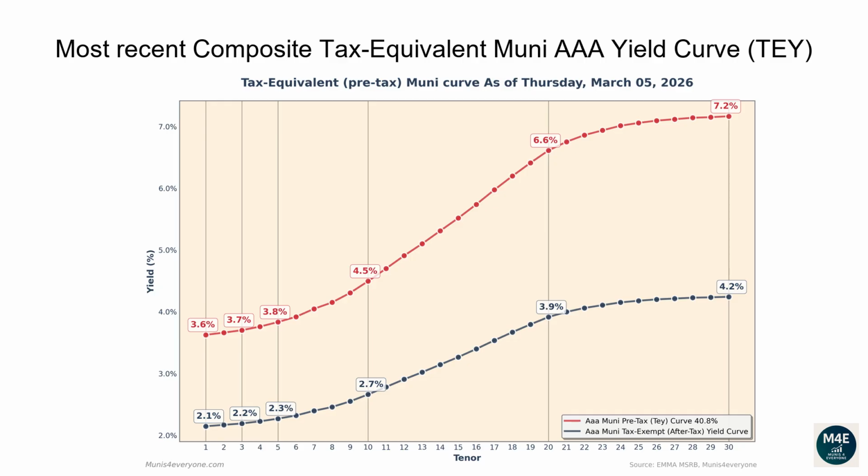The one-year tax-exempt yield is 2.15%, corresponding to a 3.63% tax-equivalent yield for investors in the top tax bracket. The two-year tax-equivalent yield is 3.66%. The 5-year tax-equivalent yield is 3.83%. The 10-year tax-equivalent yield is 4.5%. The 20-year tax-equivalent yield is 6.61%. The 30-year tax-equivalent yield is 7.17%.